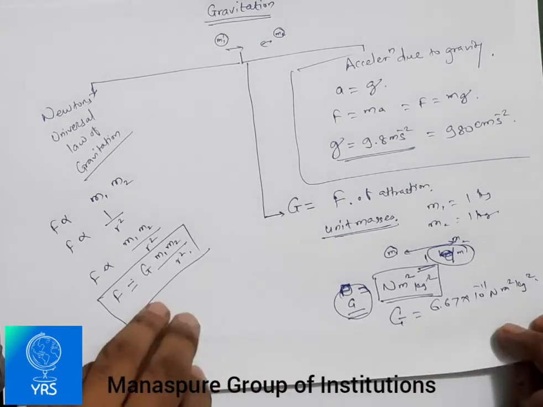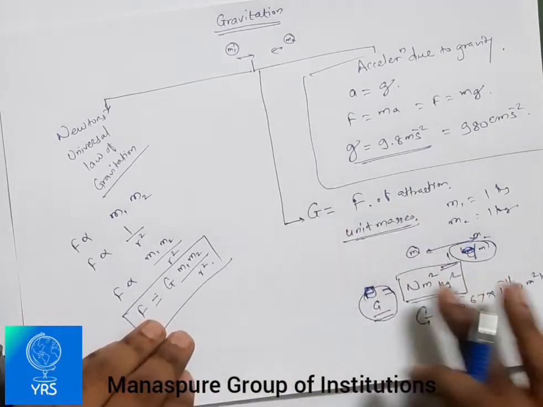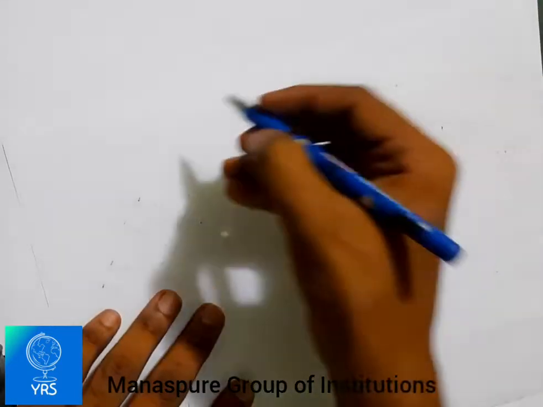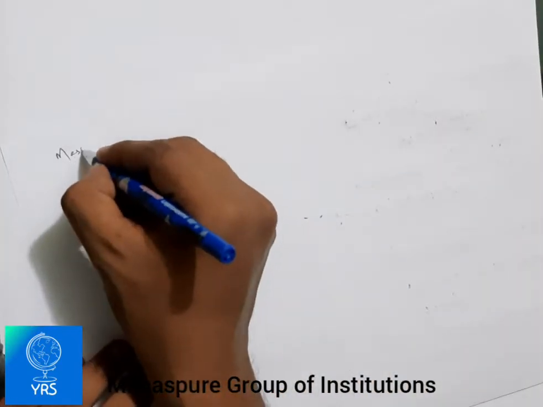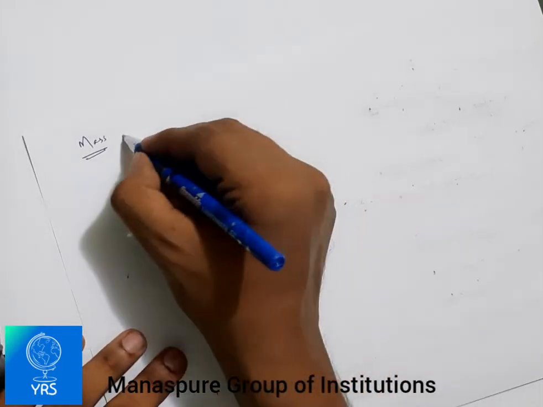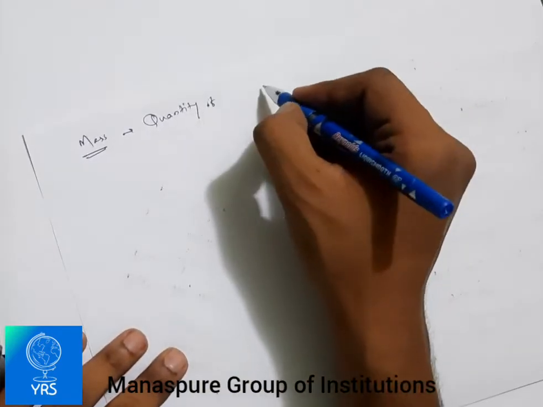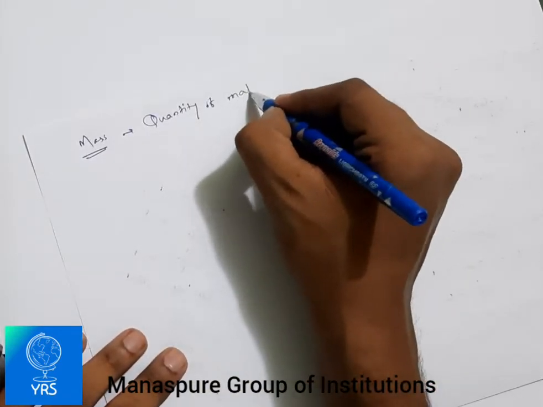Now we will discuss a few more terms, that is mass. I will put on the next page. So now, what is mass? In short, mass is the quantity of matter.